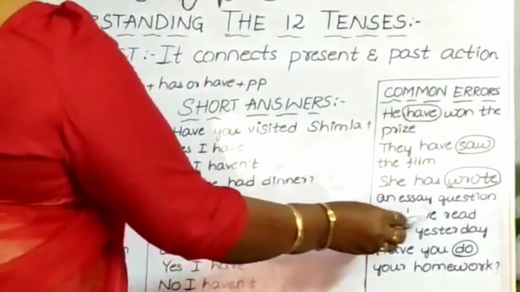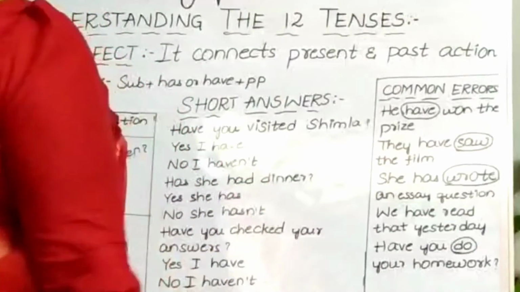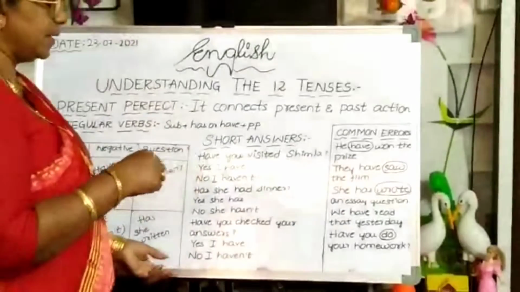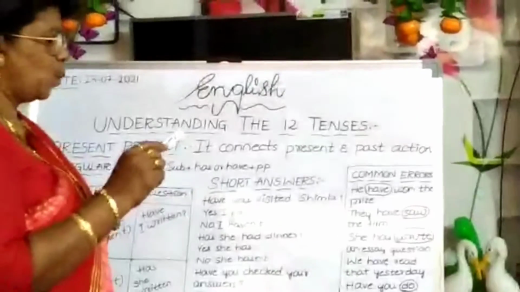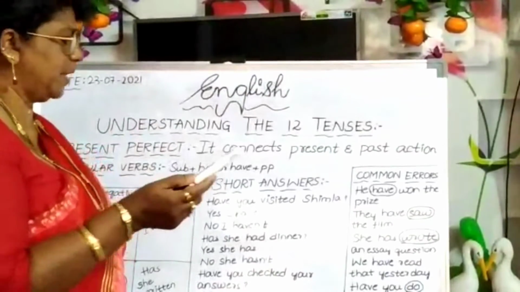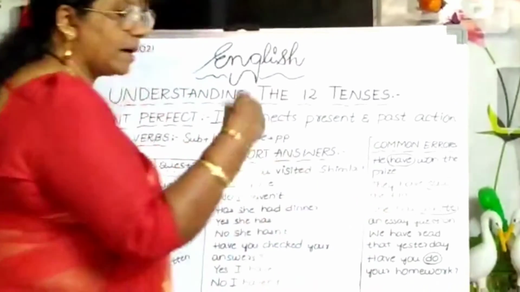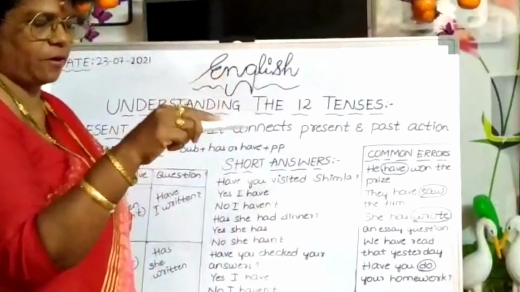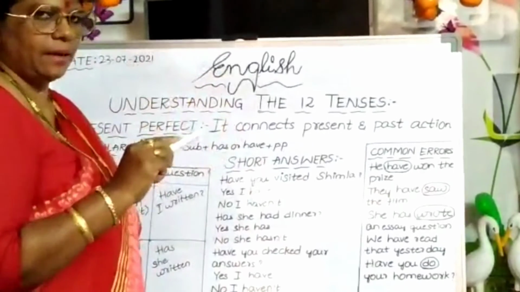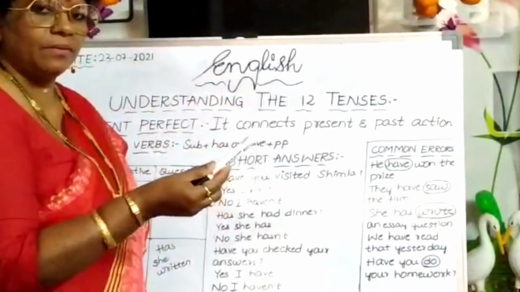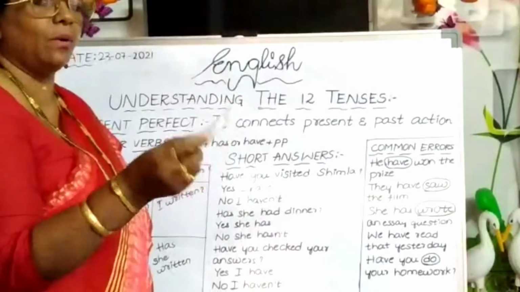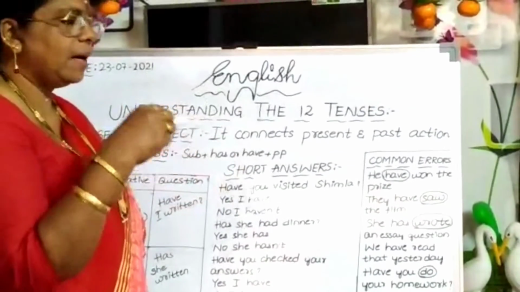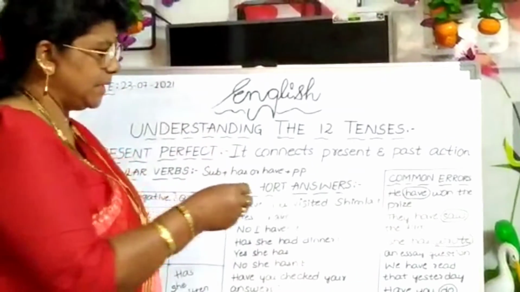Then the next one: "We have read that yesterday." In written form there is no mistake. While speaking, we have to think, because read, read, reading: the V2 form and V3 form are both "read", but pronounced differently. In writing, it is just read, but you have to take care while pronouncing this word.